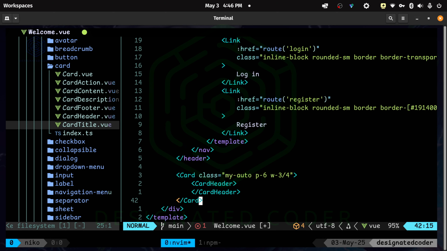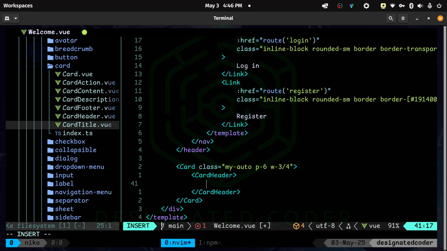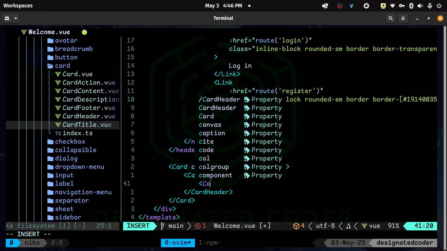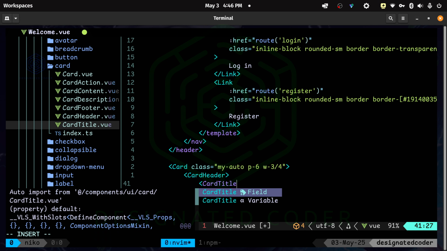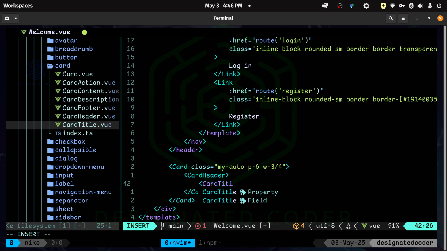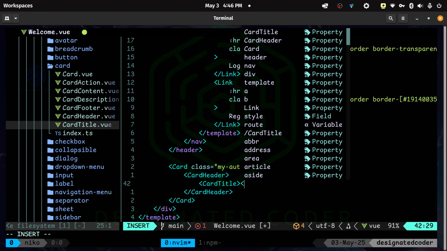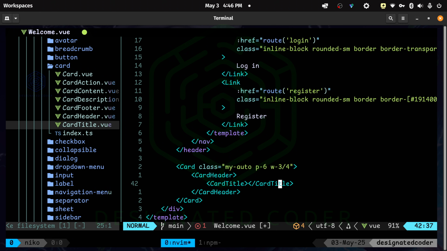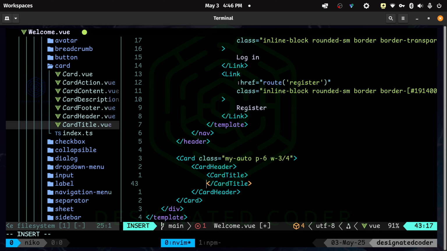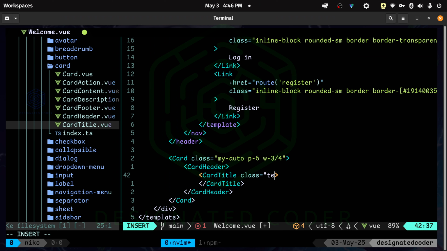Oh, this is so much fun. Anyway, okay, so let's also do the card title. And that's good enough for me. And then all I want on here is a class, and this class is going to be text center.